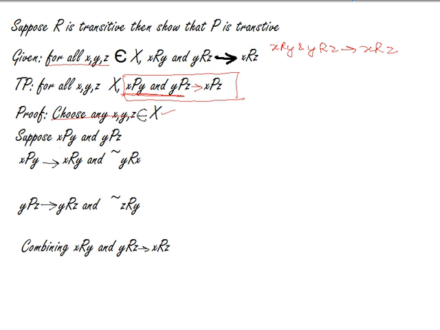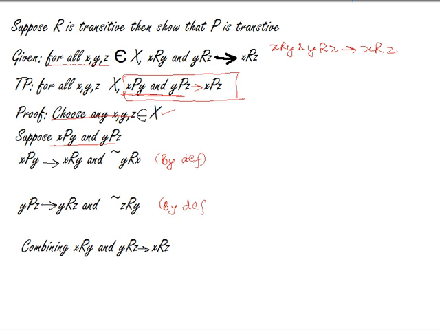So how do you do this? Suppose XPY and YPZ are true. You just assume this, that XPY and YPZ are assumed to be true. So XPY would imply XRY and not YRX. Why? By definition. That is, by definition, if X is strictly preferred to Y, then this would imply X is at least as good as Y and Y is not at least as good as X. Similarly, YPZ would imply YRZ and not ZRY. That is again by definition.